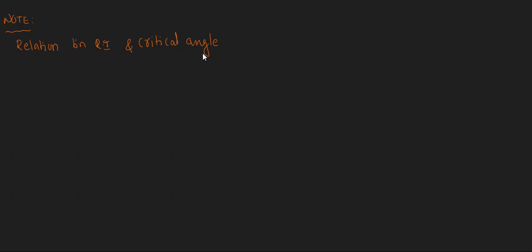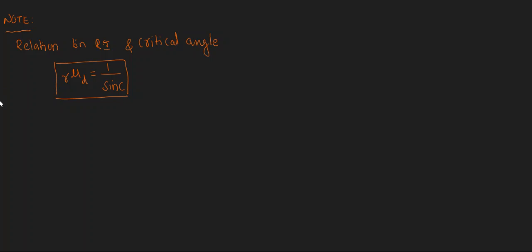That is r nu d is equal to 1 by sin c. This is the formula. If you want the critical angle from this, what is r nu d here?